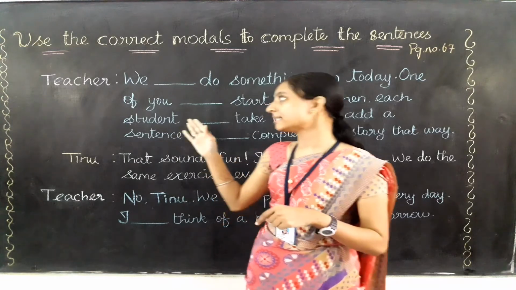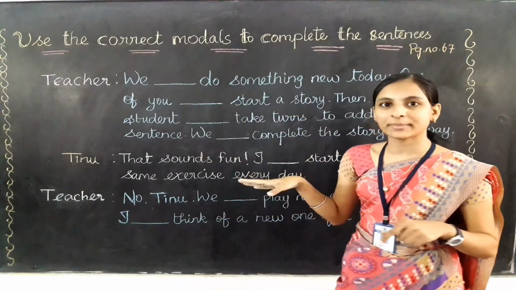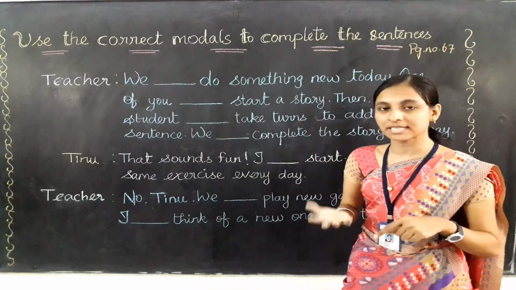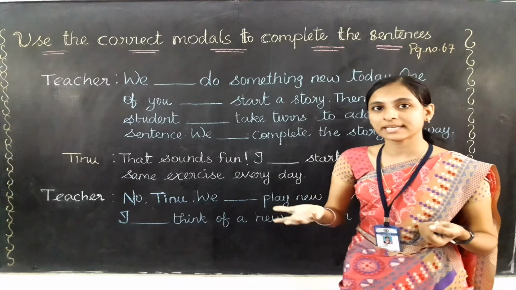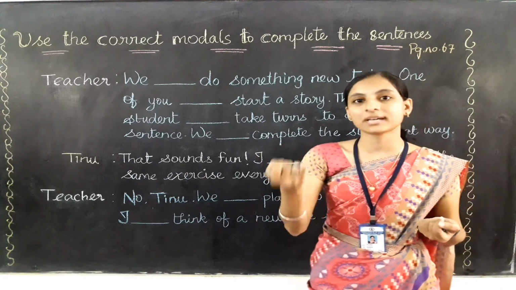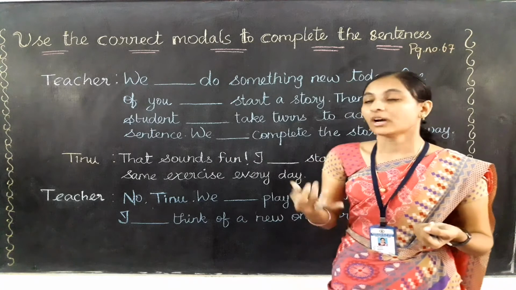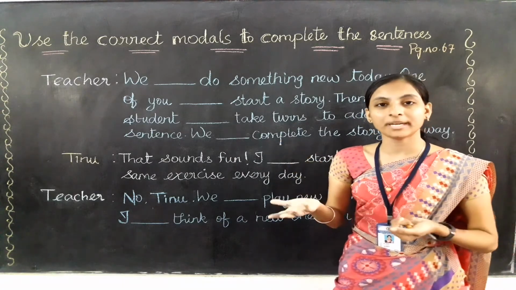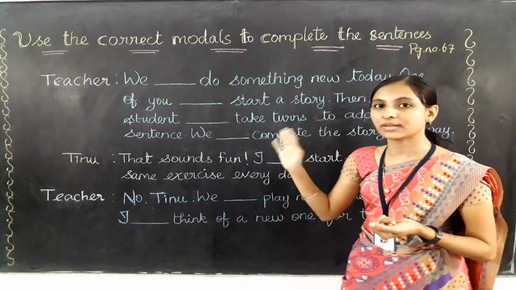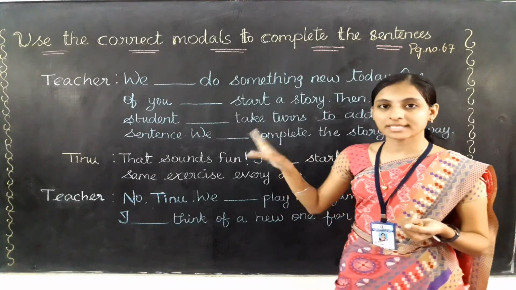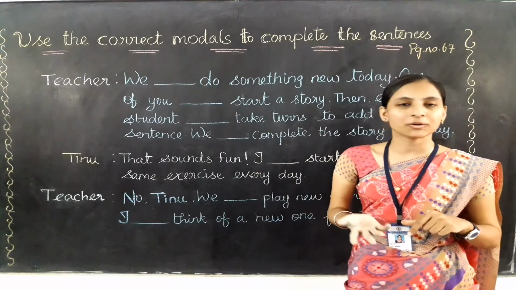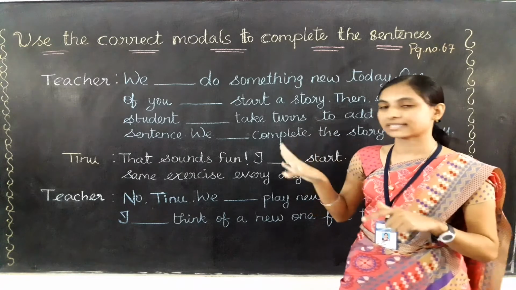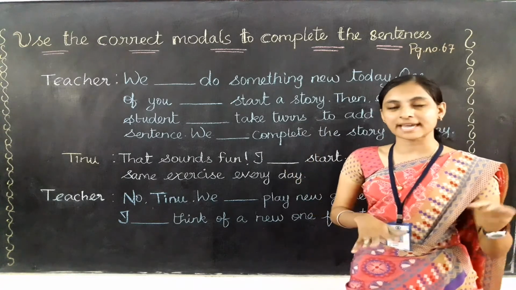Okay, so you can see there were some blanks. Am I right? There are some blanks. In those blanks we need to guess which auxiliary verb is suitable. Maybe can or could or will or would or shall or should, and also any new ones: may, might or must. So which auxiliary verb is suitable for those sentences, we need to write it. Okay. So I hope you are getting me. So that is what we need to do in this exercise. Okay. So let's start doing the exercise now.